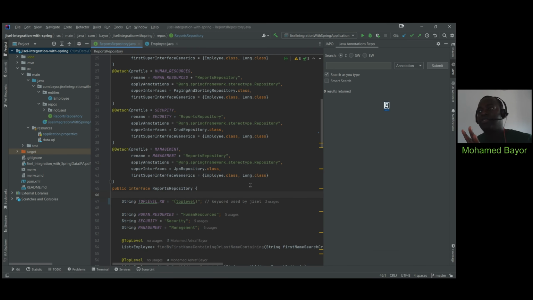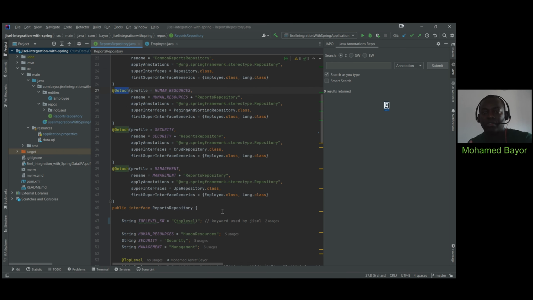Now, assuming you have this project right here, which is a typical Spring Boot data JPA project. It's a sample project we use for one of our open source libraries. In case you are interested, you can check on our GitHub repository for this code. So what happened here is we have a code which is basically a Spring data JPA code, as you can see here, but then with additional annotations, which you see here, and which might seem new to you because those are part of one of our open source libraries.